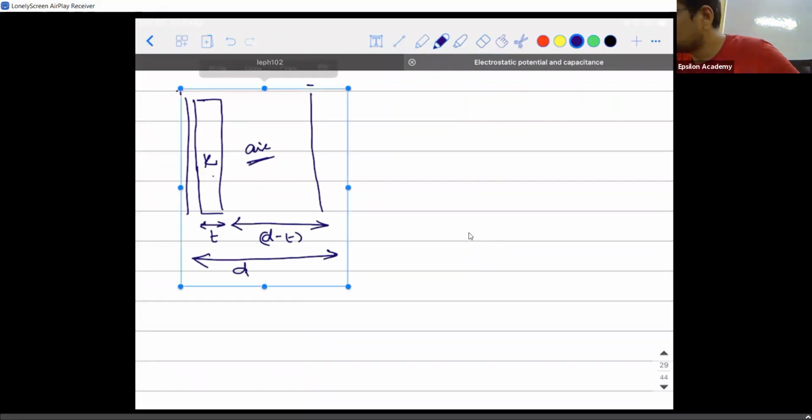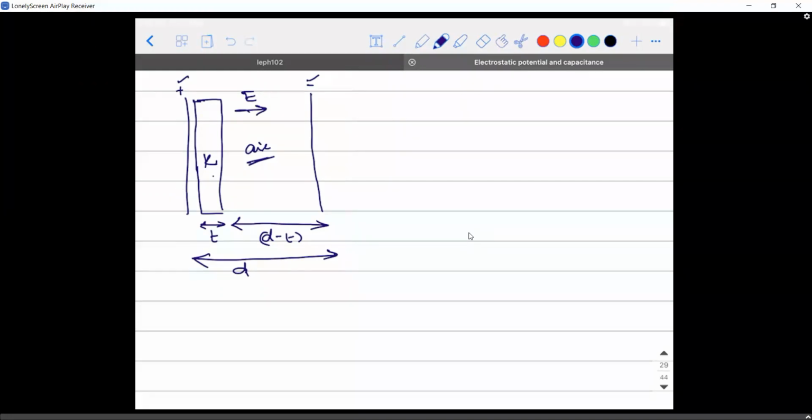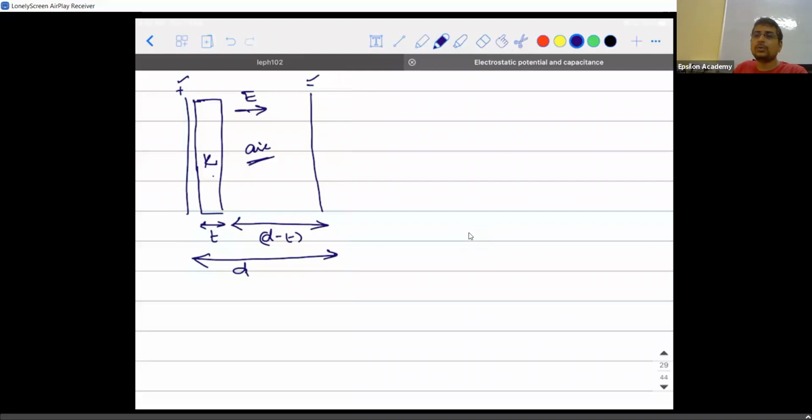Due to the positive and the negative charge present on the plates of the capacitor, there will be an electric field acting here. Accepted? Now, sir, this value of electric field, how is it going to be present within the dielectric? I explained you this concept.